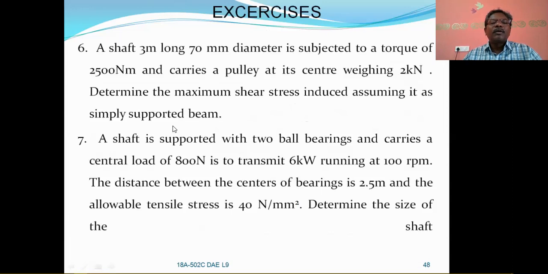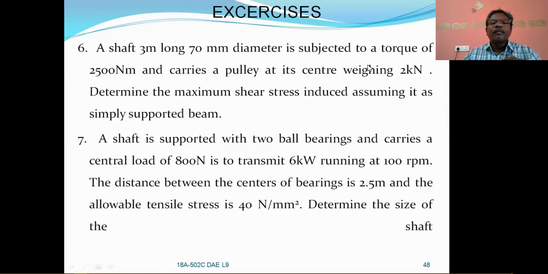These are also similar problems. A shaft 3 meters long, 70 mm in diameter, is subjected to a torque of this much value and carries a central pulley weight, which is also given. Calculate according to Guest's theory, that is, Te = square root of (M² + T²) = π/16 Fs d³.